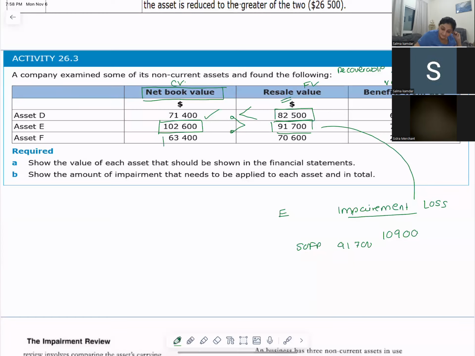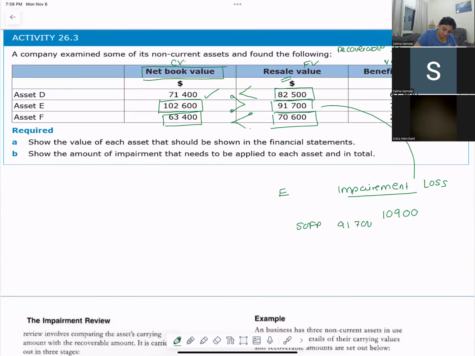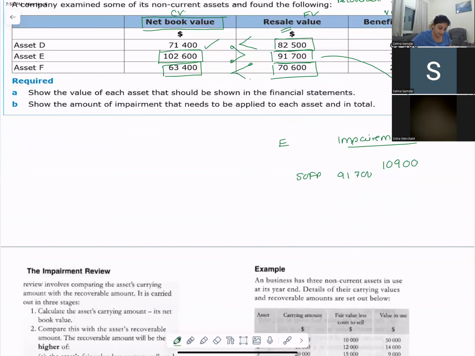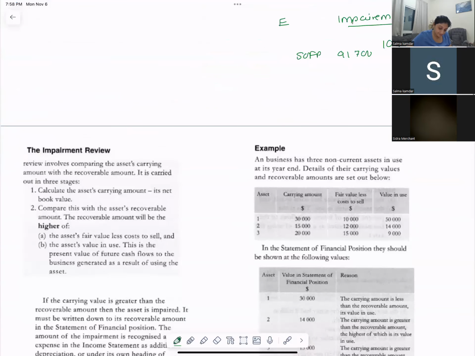For asset F, carrying value 63,400 and the recoverable amount will be the higher of fair value or value in use. So 70,600. The carrying value is less than the fair value, so you don't have to impair the asset. Amount shown in the statement of financial position? 63,400.